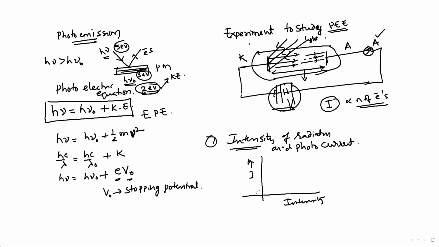As the intensity of radiation increases, the current also increases. But it reaches saturation. Why does it reach saturation? This metal can emit only some number of electrons. With increasing intensity, the number of electrons emitted will increase. But when the number of electrons emitted from the metal reaches saturation, the current also reaches saturation. This is one result.